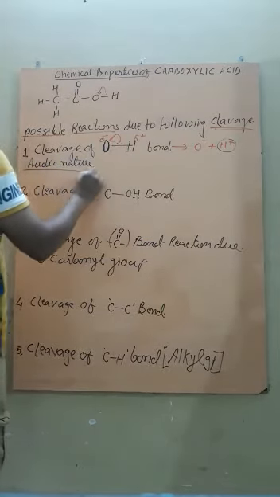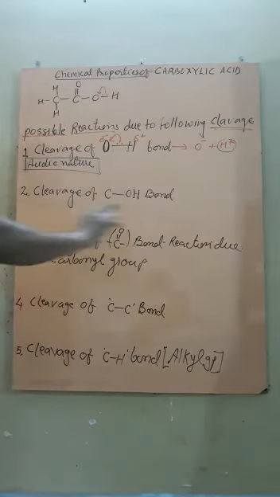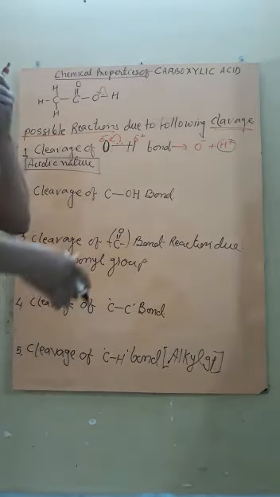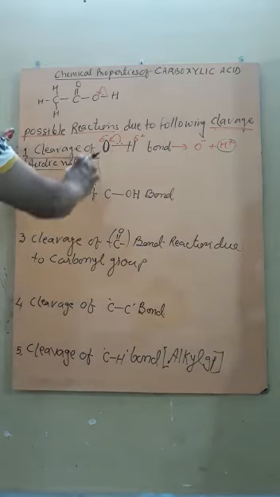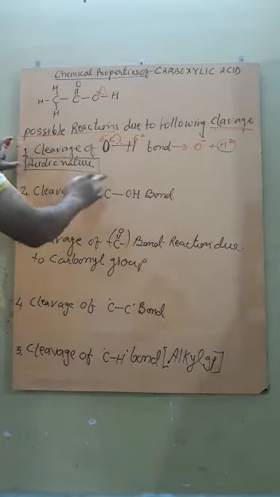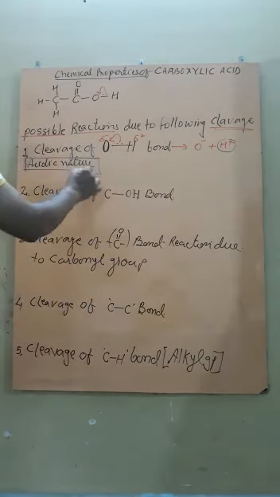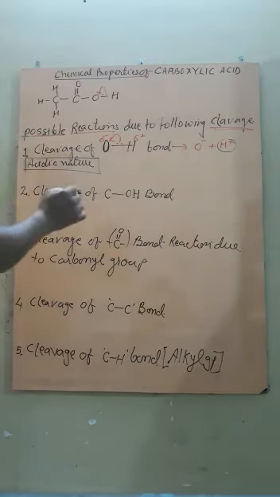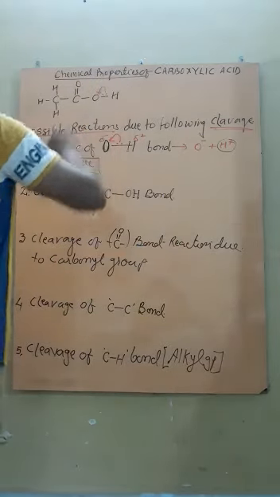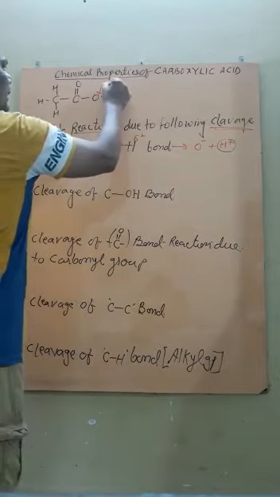There are a number of acidic-nature reactions that we will observe in detail in a later video. That is the acidic nature of carboxylic acid. This is one of the possibilities: the cleavage of the O-H bond.